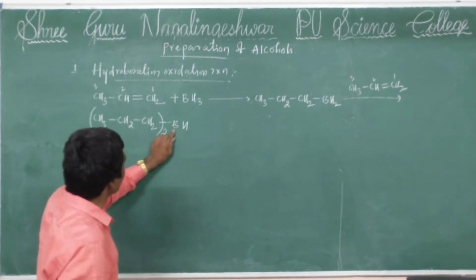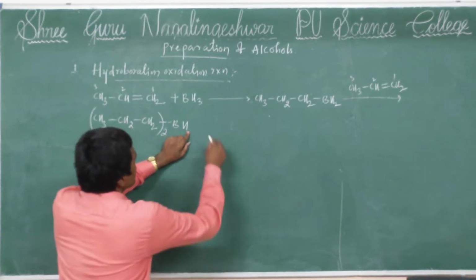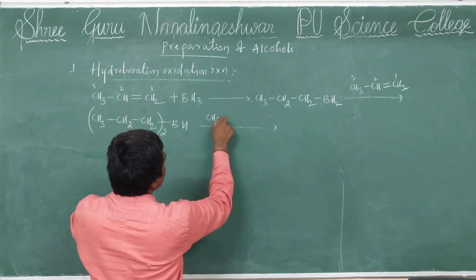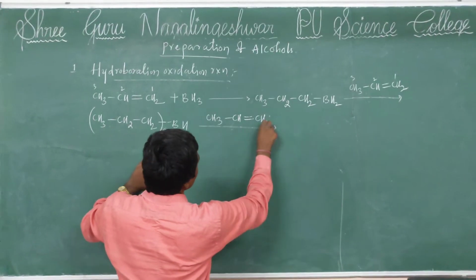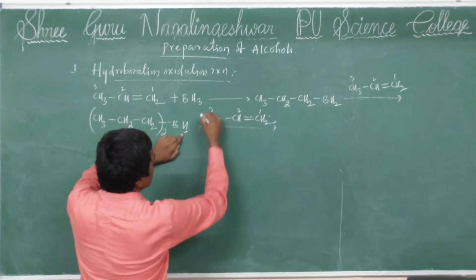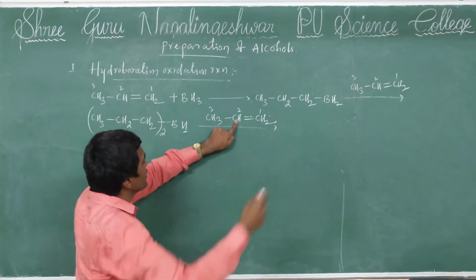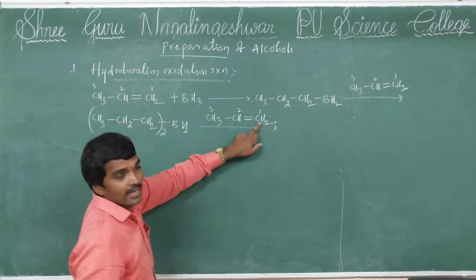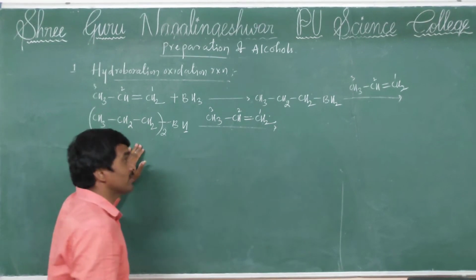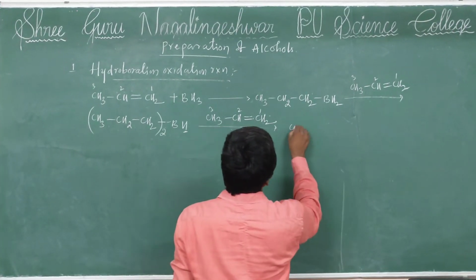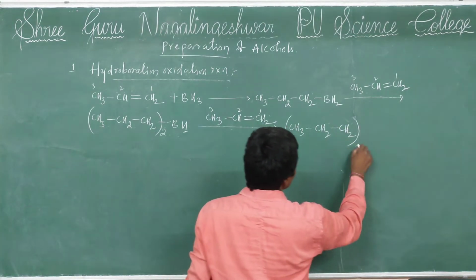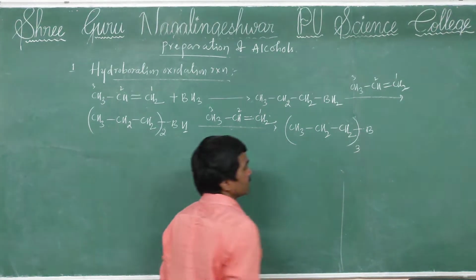Here boron has one more hydrogen. So I take another 1 mole of propene, CH3 CH double bond CH2. This one hydrogen is attached to the second carbon, so CH3 CH2 CH2 is formed. Then the trialkyl boron addition product is formed, which is (CH3CH2CH2) taken 3 on boron.